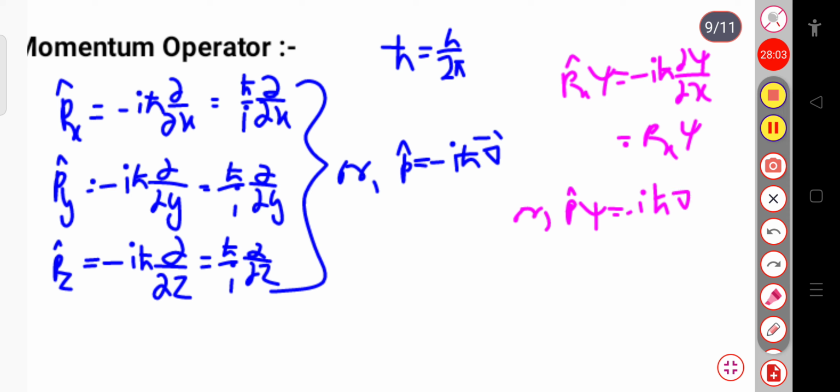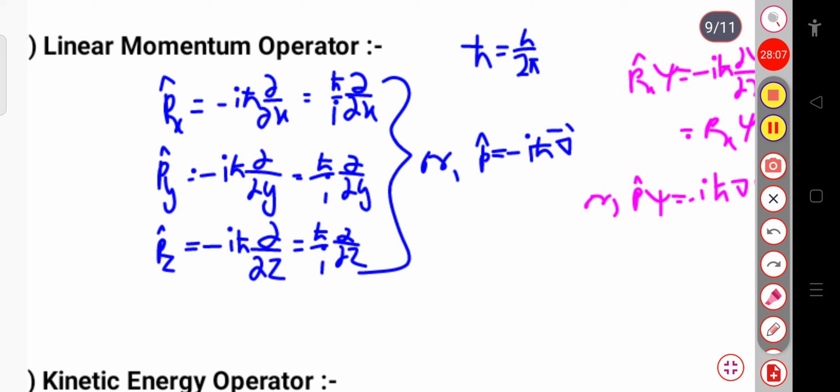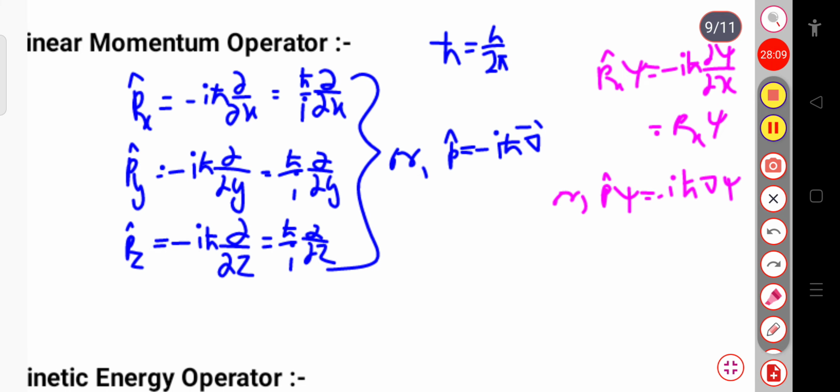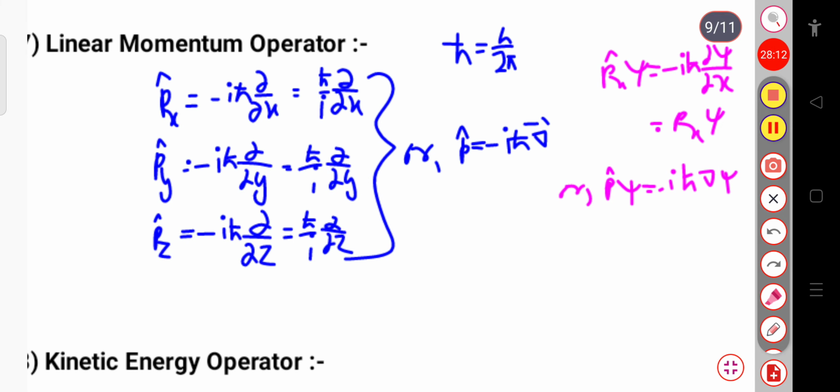Okay. This is the linear momentum operator. Now we will see the kinetic energy operator. The linear momentum operator is simply minus iħ∇.